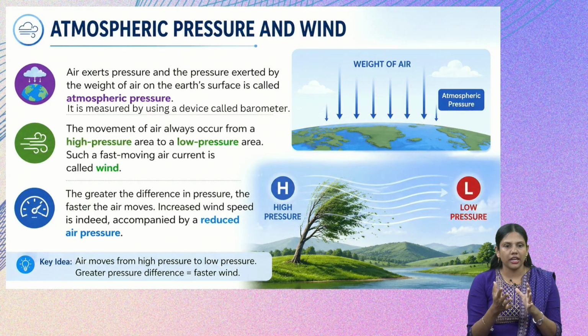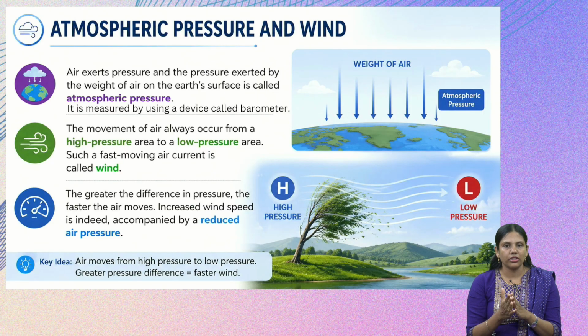So the more the difference in pressure, the more the speed of the wind. The important terms here are atmospheric pressure, wind, and why wind current is caused, that is because of the difference in pressure, from high pressure to low pressure.